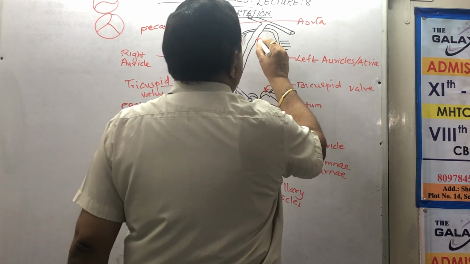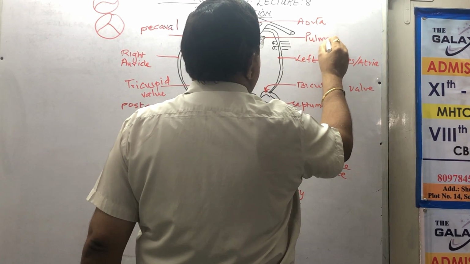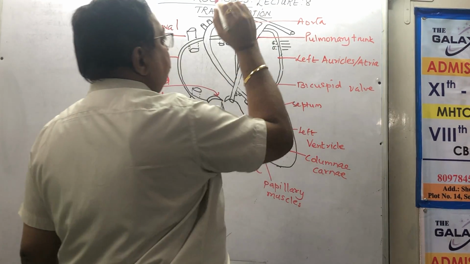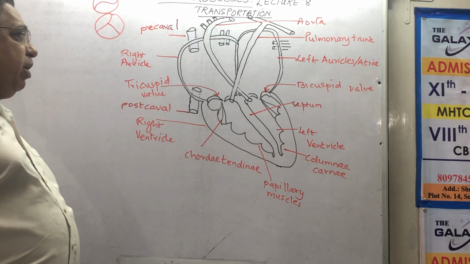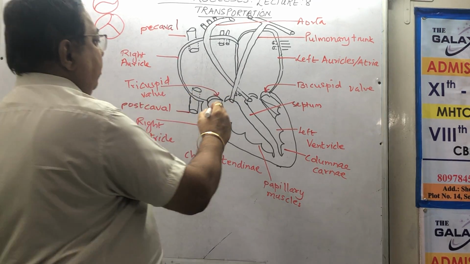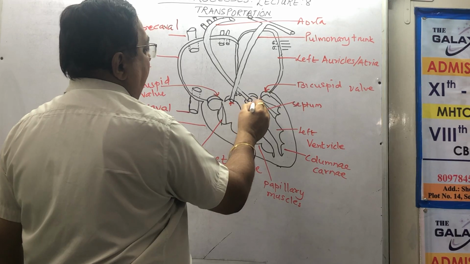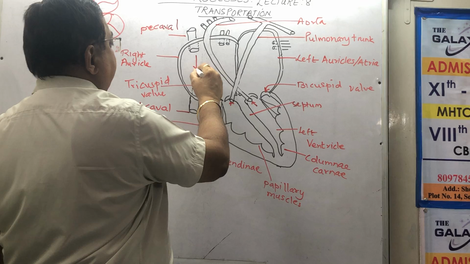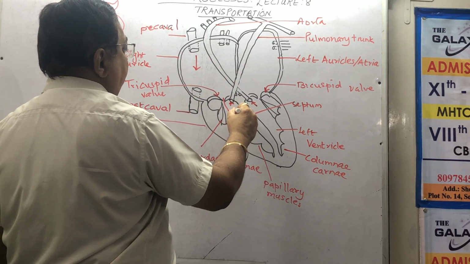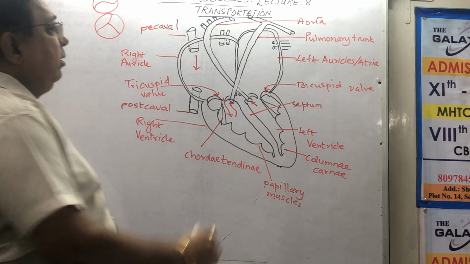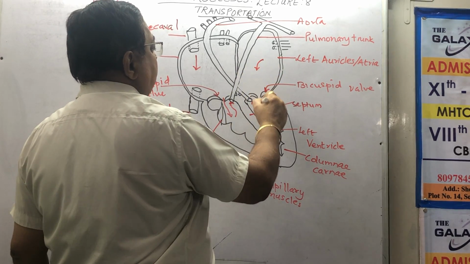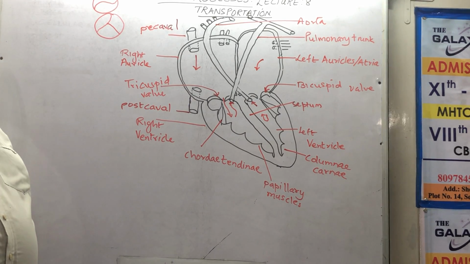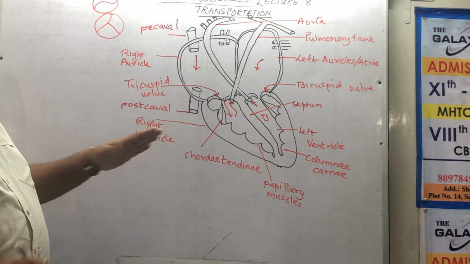This is pulmonary trunk. It takes blood to the lungs for purification. Used blood goes here and good blood rich in oxygen goes here. So it comes here, leaves here and finally goes like this. It comes here, goes here and finally goes out like this. That is how blood flows. So we will be seeing the path of flow of blood.